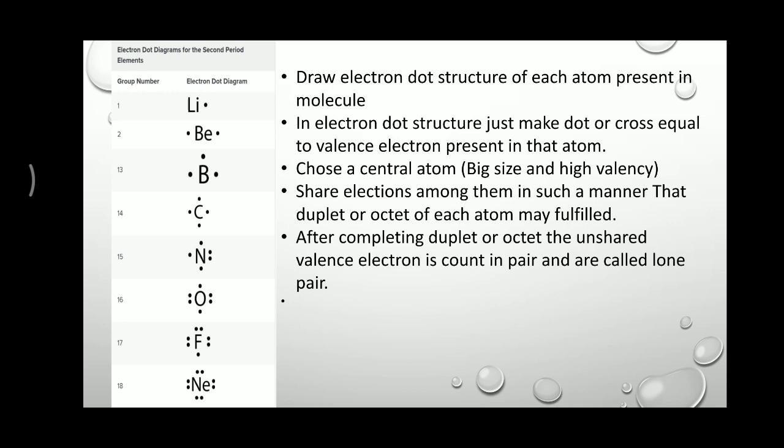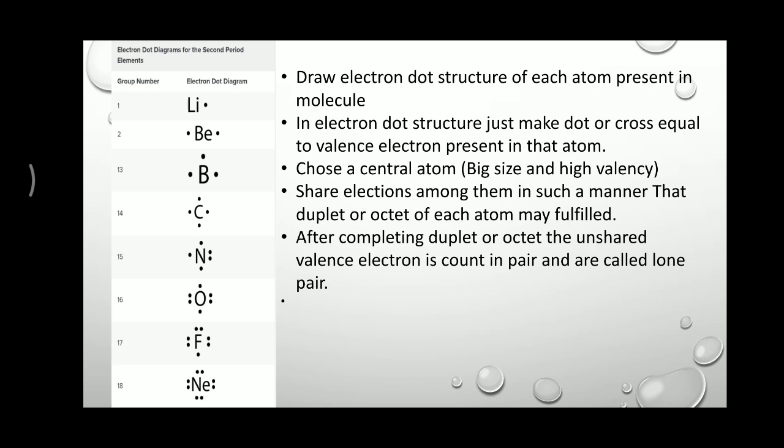Here are some examples, and you may find that the number of dots is equal to the valence electrons present in an atom. Carbon has a total of 4 valence electrons, so around carbon there are 4 dots. Boron has 3 valence electrons, so here 3 dots around the boron.